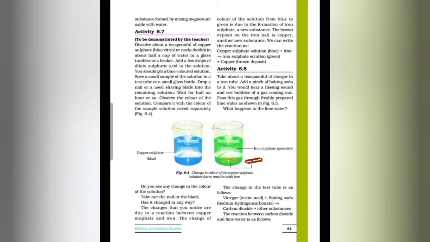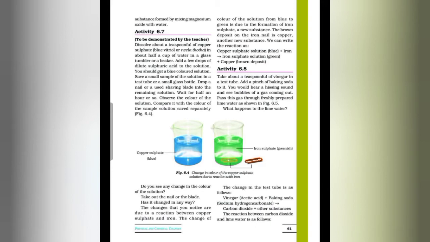Save a small sample of the solution in a test tube or a small glass bottle. Now drop a nail or a used shaving blade into the remaining solution. Wait for half an hour or so. Observe the color of the solution. Compare it with the color of the sample solution saved separately. Do you see any change in the color of the solution?